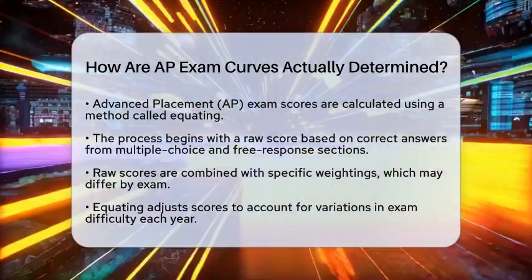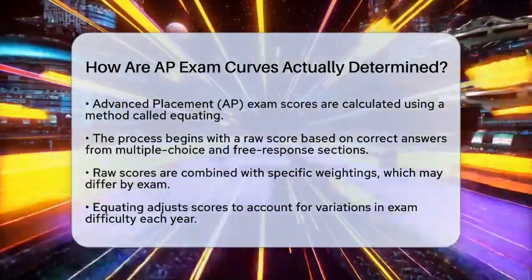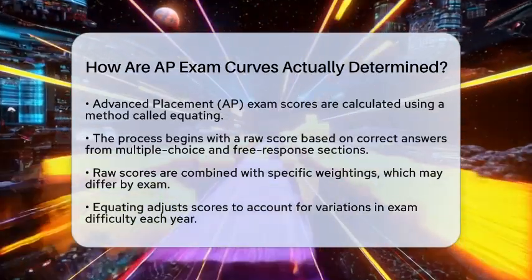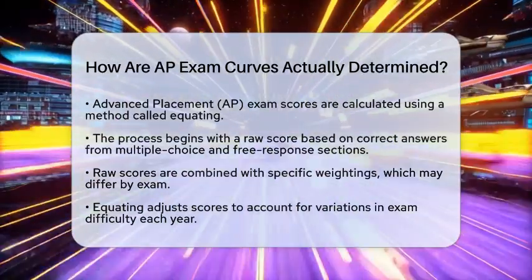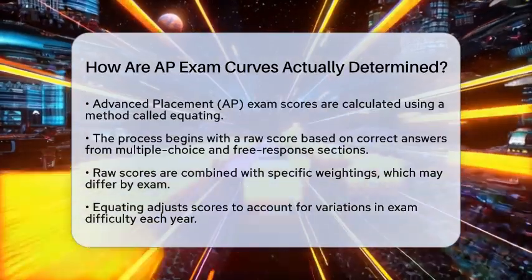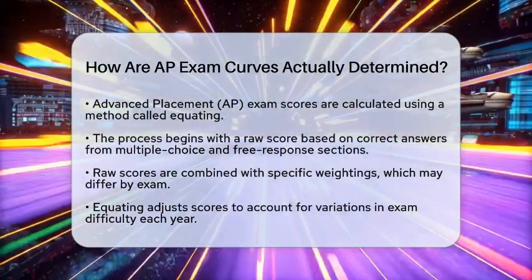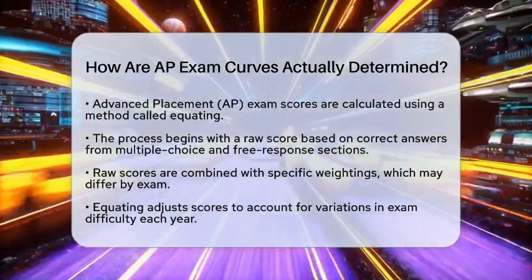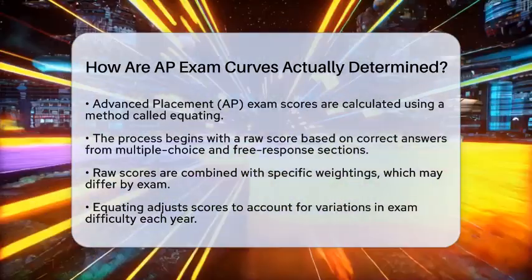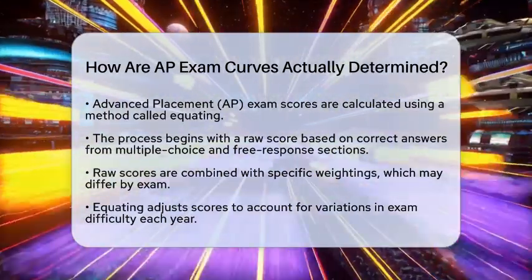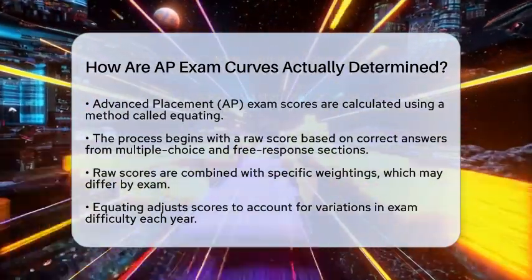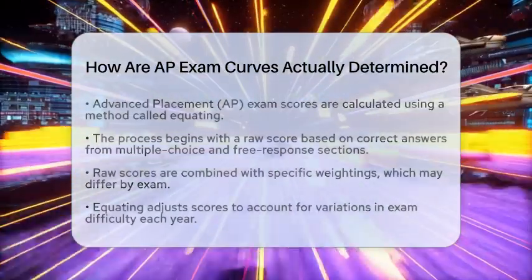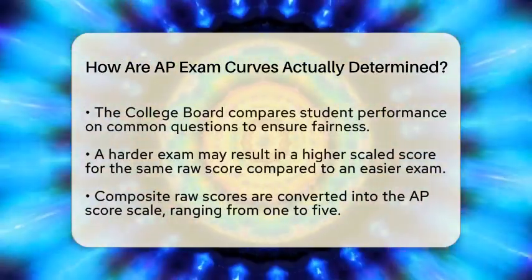First, when you take an Advanced Placement exam, you receive a raw score. This score comes from the number of questions you answer correctly in both the multiple choice and free response sections. The raw scores are combined based on specific weightings. For some exams, both sections might be weighed equally, while others may give more importance to one section over the other.